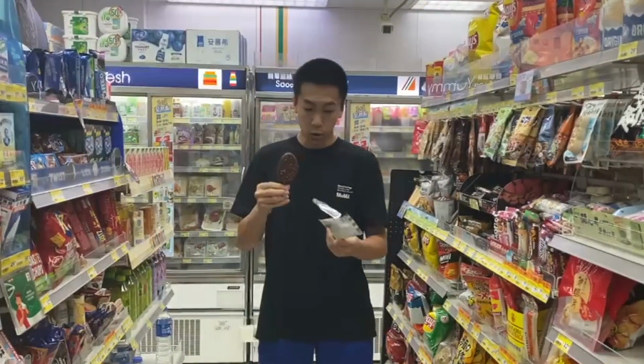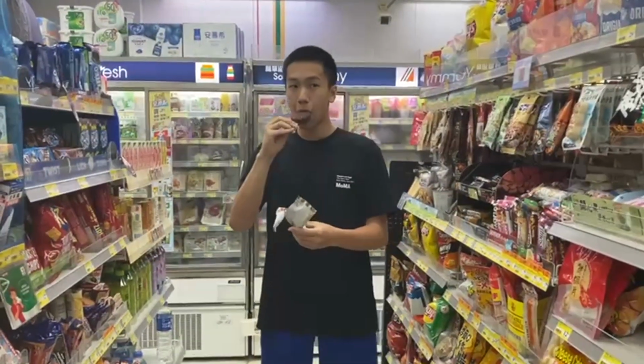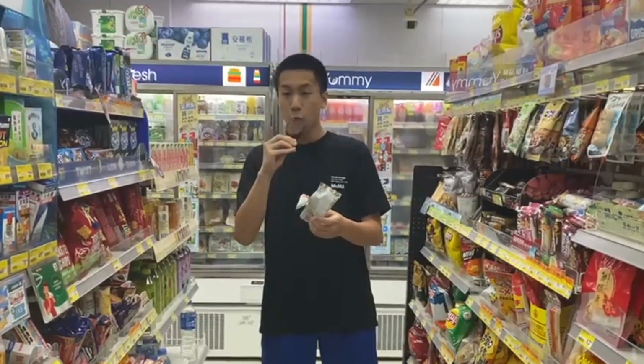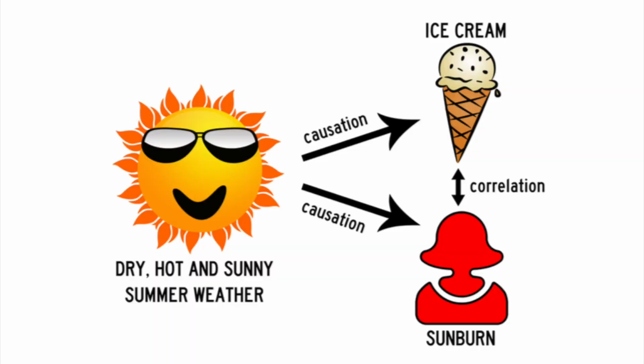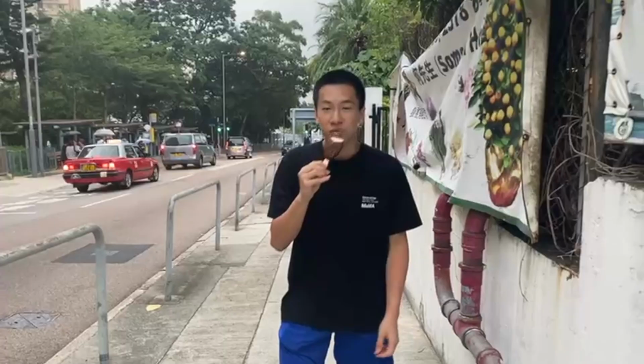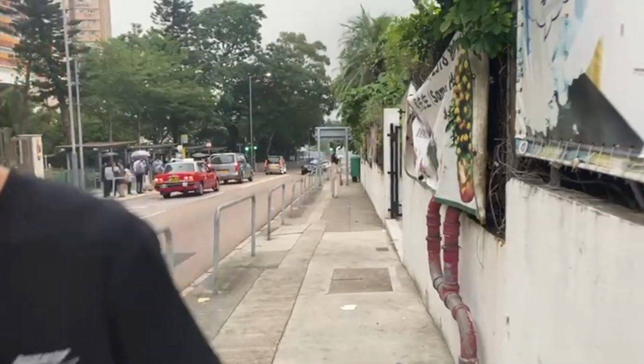As both getting sunburns and eating ice cream are variables that increase along with sunny weather, when there is an increase in ice cream consumption, there would also likely be an increase in individuals getting sunburned. Hence, there is a positive correlation between ice cream consumption and getting sunburned, but no causation, as there is no cause and effect relationship between these two variables. Max's situation is just one of many examples in which correlation, causation, and linear regression are used in the real world, which can help us predict many more real-world scenarios.